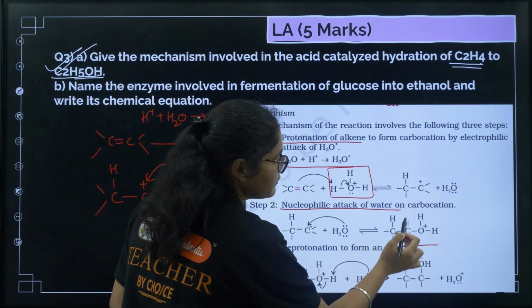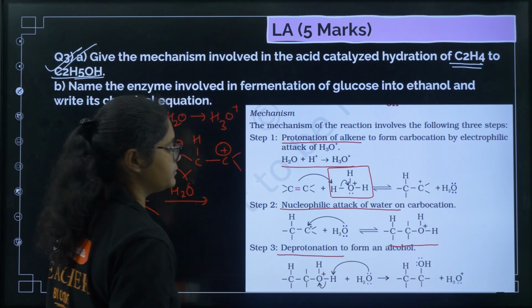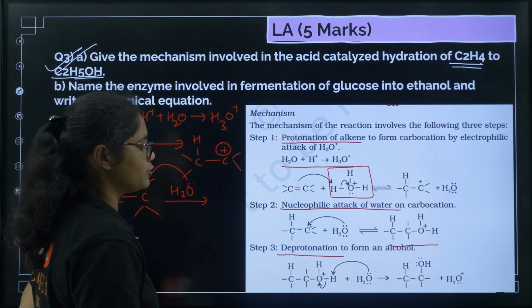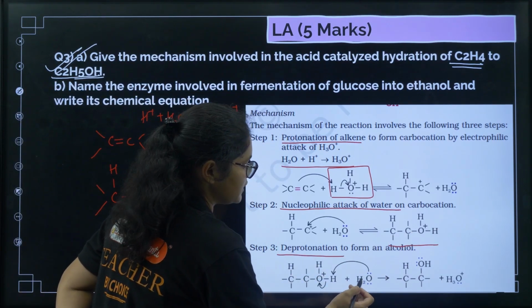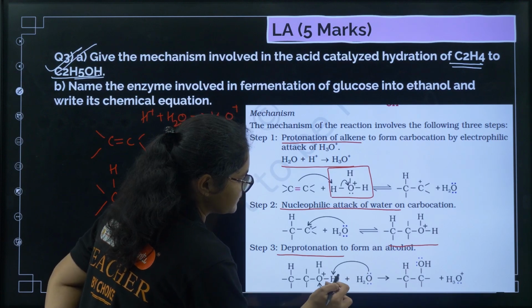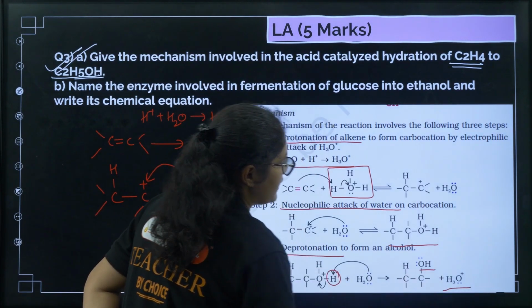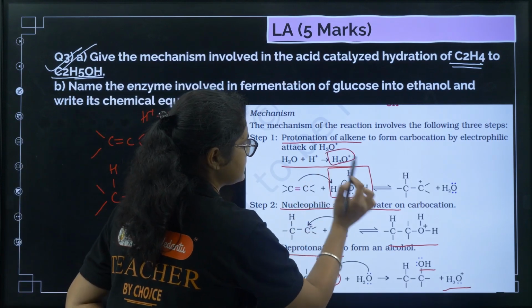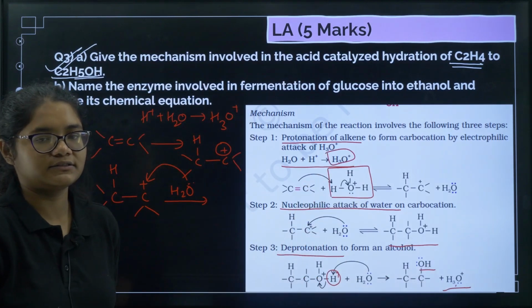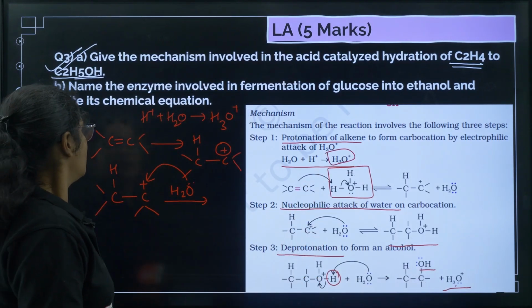After that, what should happen? One hydrogen has to be removed. So that is deprotonation. For the deprotonation, again we need water. It will abstract this H plus, this bond will shift here, and we will get the alcohol and H3O plus, which was present at the starting. Again that H3O plus will form. Clear?